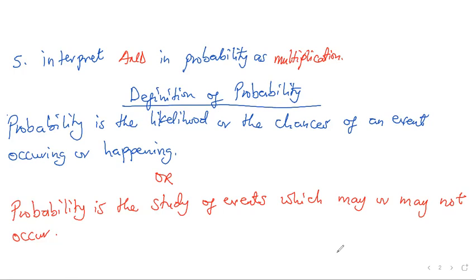Now, after looking at the lesson objectives, let's come to the main business of the day, probability. Probability is the likelihood or the chances of an event occurring or happening. Probability also is the study of events which may or may not occur.